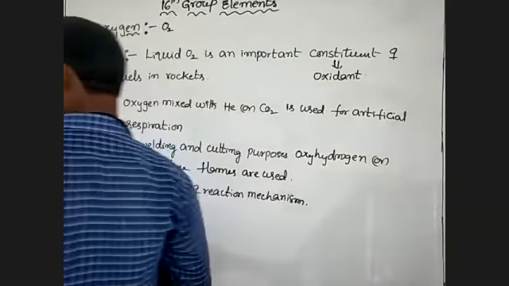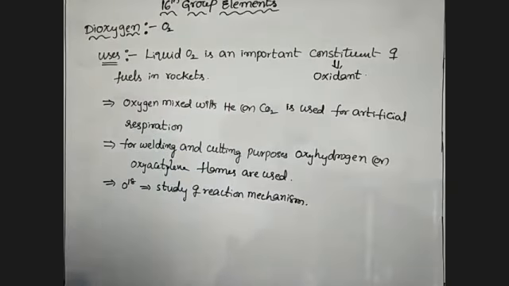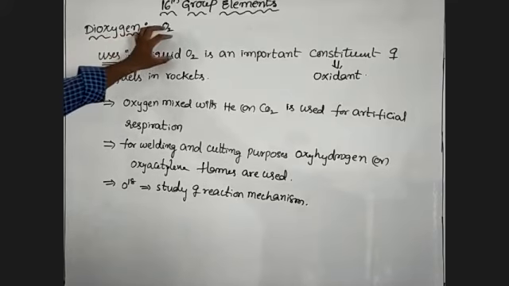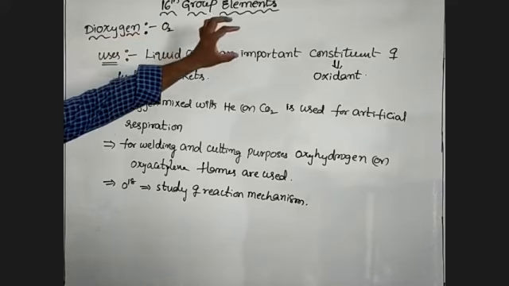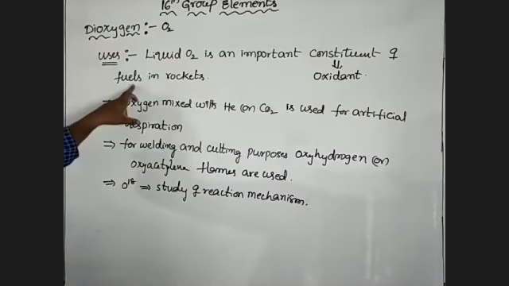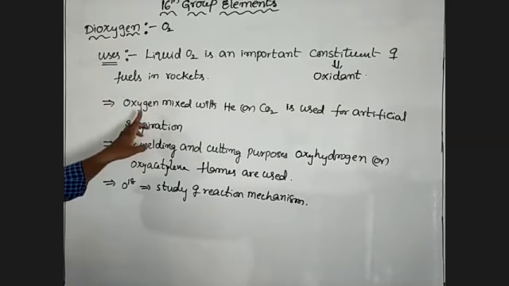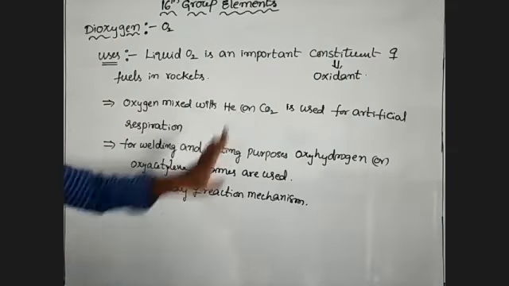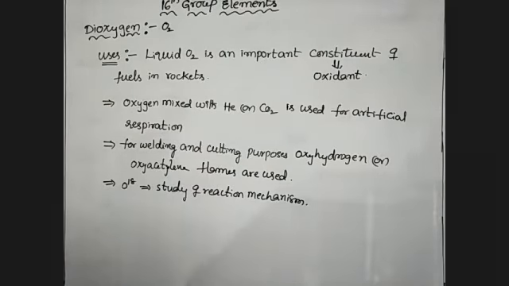So these are uses of oxygen. First one, liquid O2 is an important oxidant, meaning constituent of the fuels in rockets. And oxygen mixed with helium or carbon dioxide is used for artificial respiration.